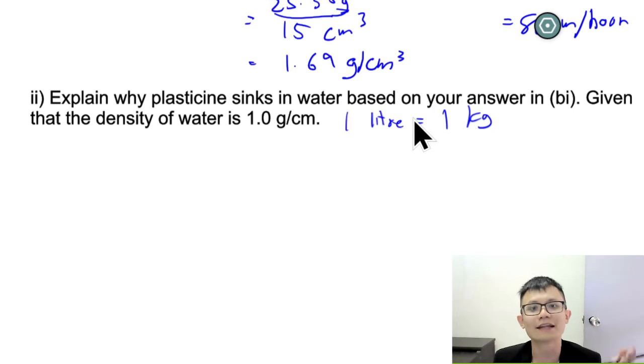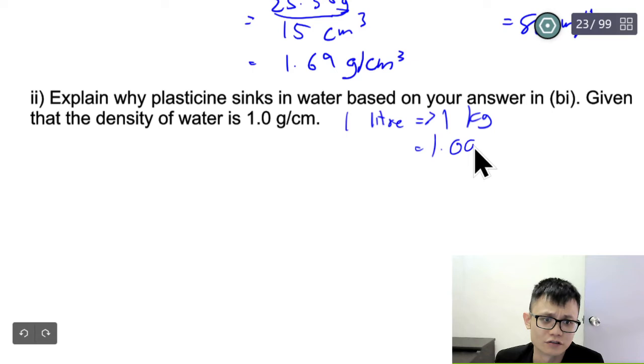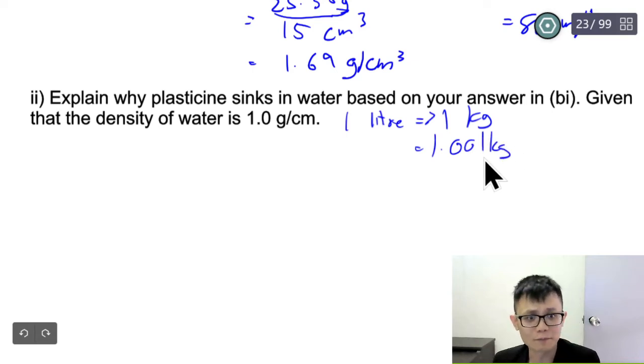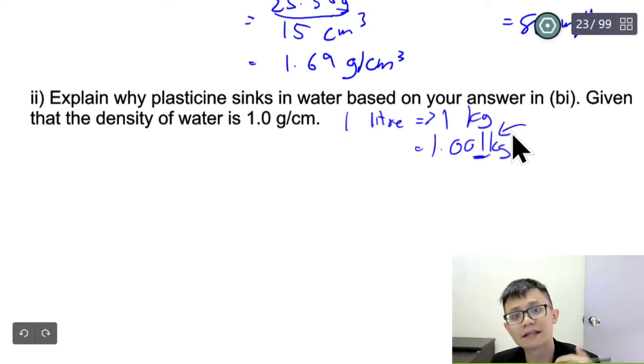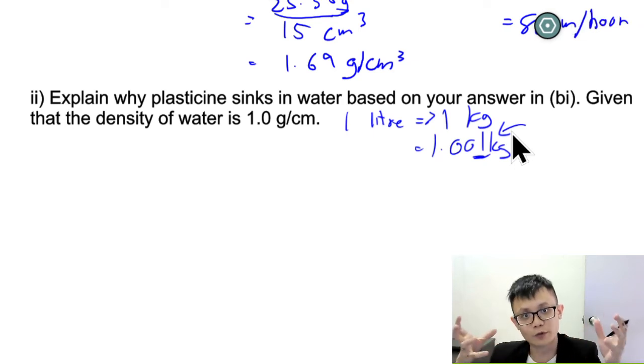You don't believe it, you can go and weigh it at your home. But of course, it will be slightly more than 1 kg, maybe when you do it at home, you will get 1.001 kg. Why? Probably because the water that you drink is not what we call distilled water, not a very pure water.